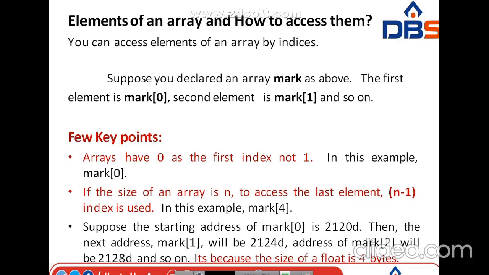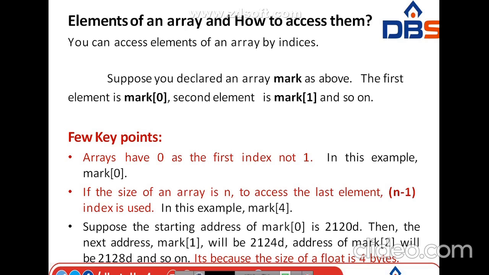Suppose you declare an array marks. The first element is marks of 0, the second element is marks of 1, the third element is marks of 2, the fourth is marks of 3, and the fifth is marks of 4. Here, why? Because marks of 0 means the first element, marks of 1 means the second element, like this. That means each and every value should be associated with an index. An array should start with an index value, 0 to n minus 1 we can say.